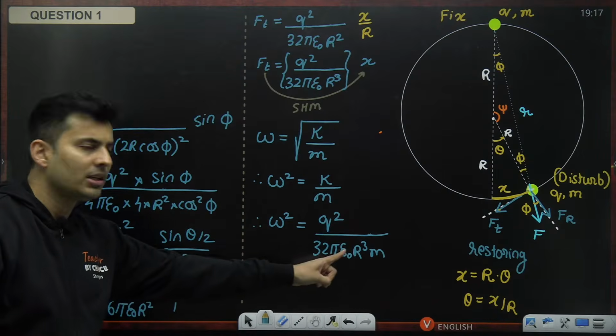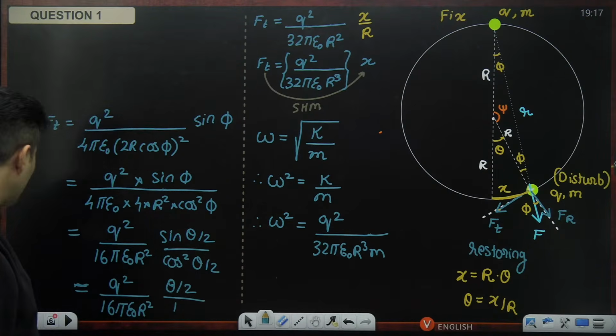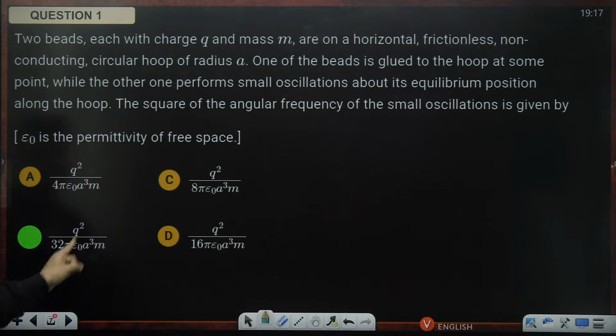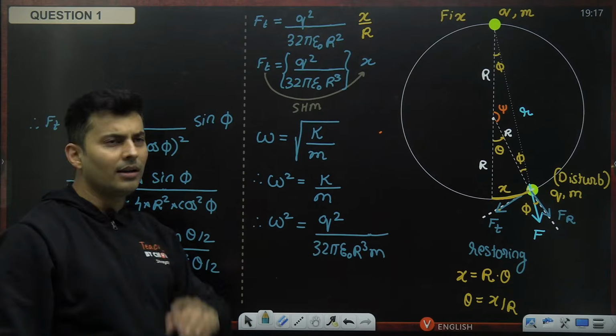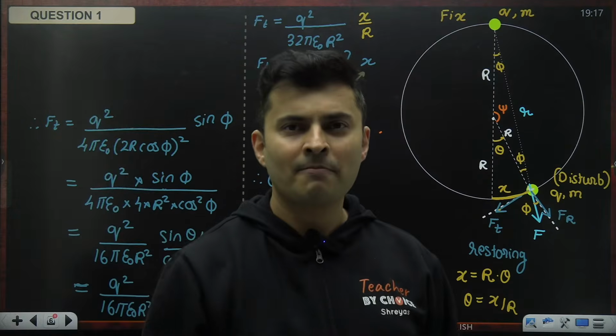Q square divided by 32 pi epsilon naught r cube m, and let's figure it out. Yes, it is the right answer. Here the radius was a, so we can substitute the radius as a itself instead of capital R. Is that okay, guys? Understood?